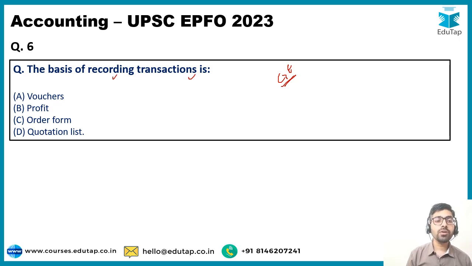Options are vouchers, profit, order form, or quotation list. So now the voucher is another name for the documentary evidence that we are talking about. This voucher may be an invoice, it may be a cash memo, it can be a debit note or a credit note.